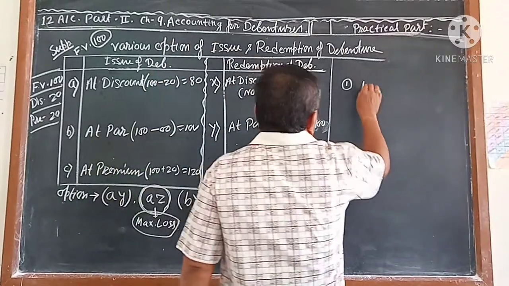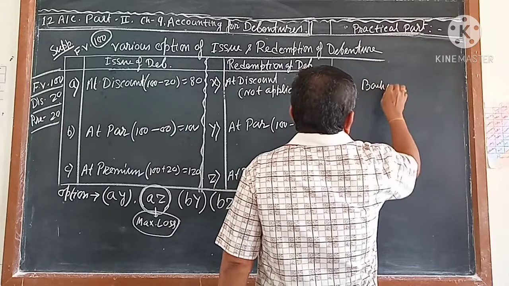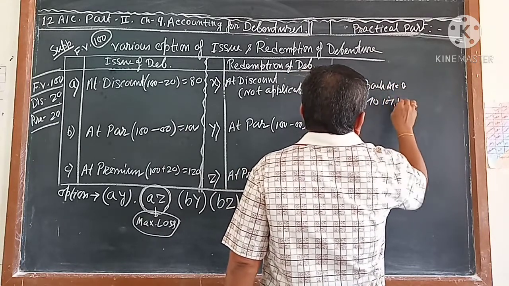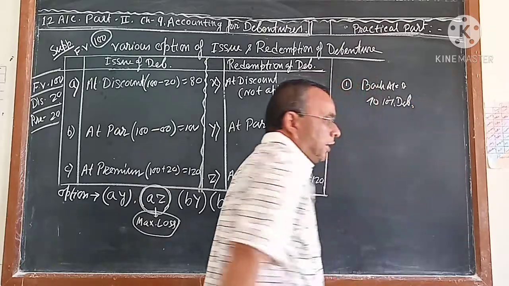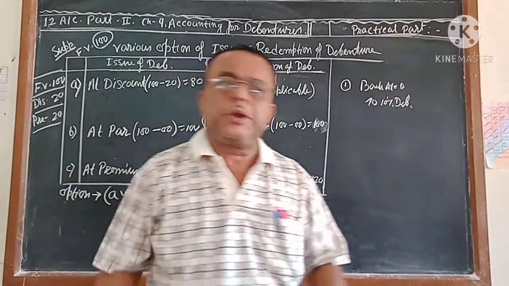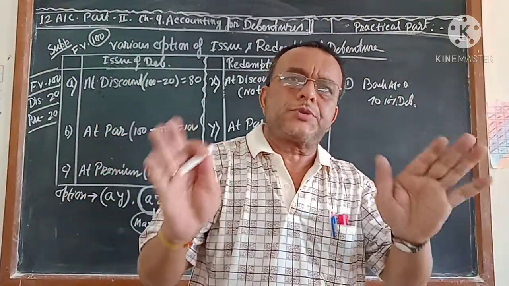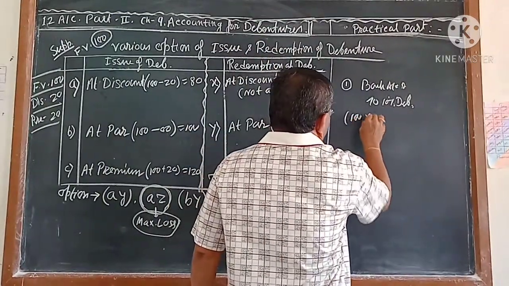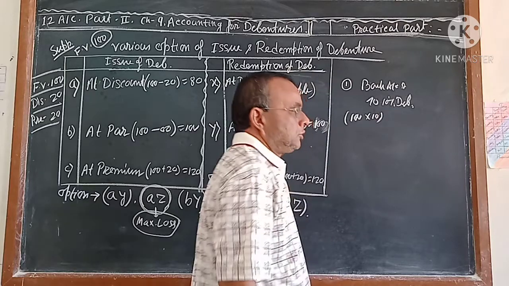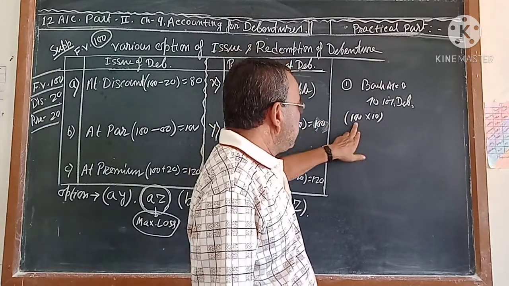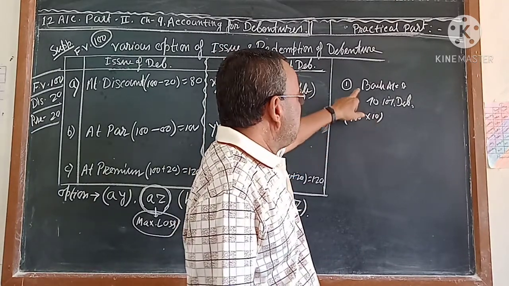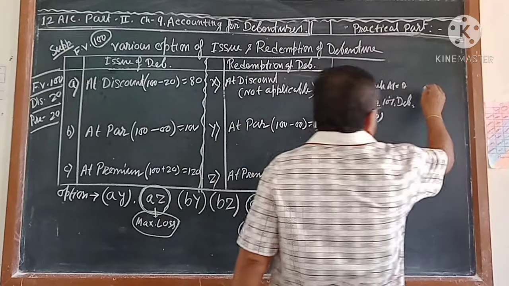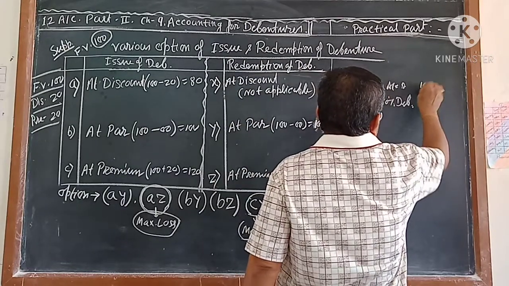So you write bank account debit to 10% debenture. I am not writing applications, allotment, first call and final call. Suppose you are taking all the money together. Suppose 100 debentures of rupees 10. So you are taking the money for 100 debentures of rupees 10, and you write the journal entry bank account debit to 10% debenture, and this is the amount you write here.